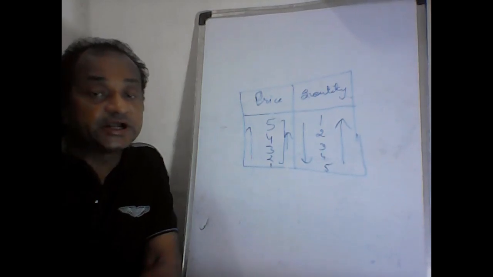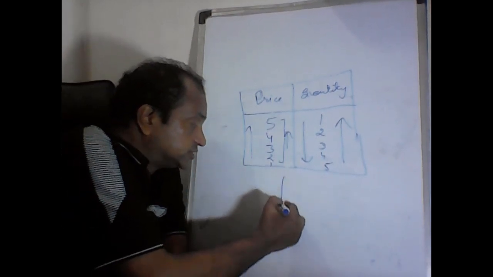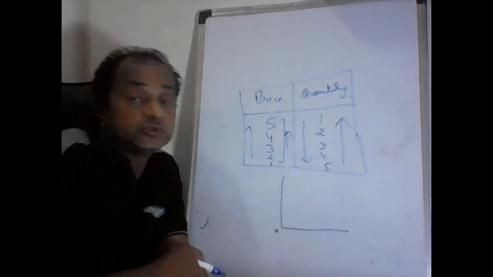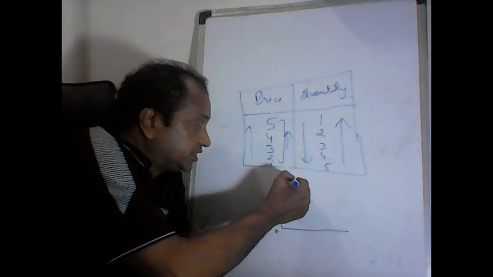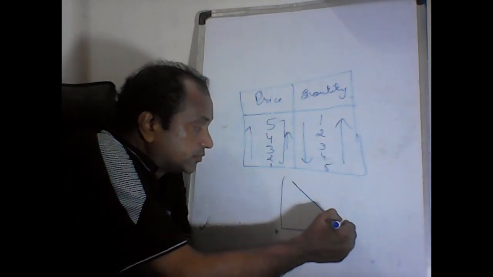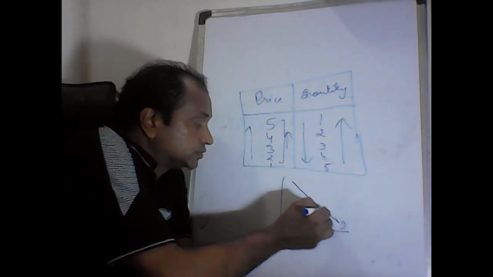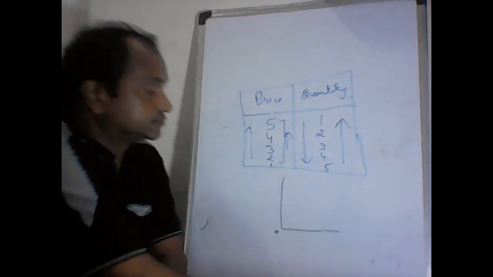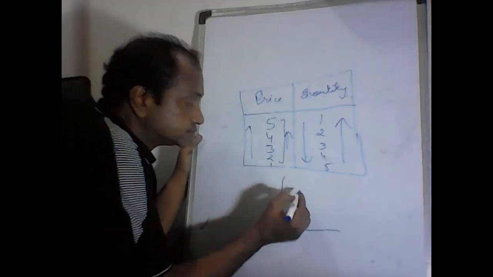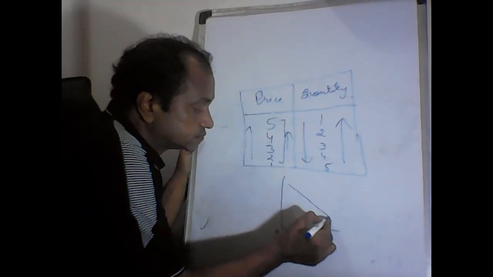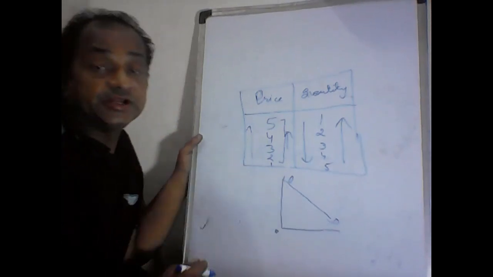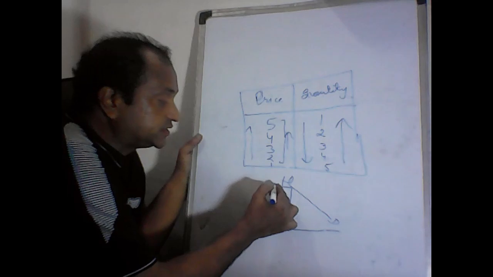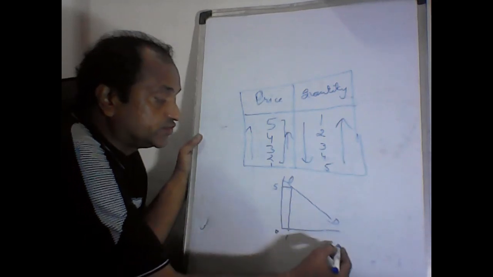We can draw it by a diagram as well, like this diagram. This diagram refers to the DD demand. It is DD demand, which is showing when the price is 5 rupees, quantity demanded is 1.